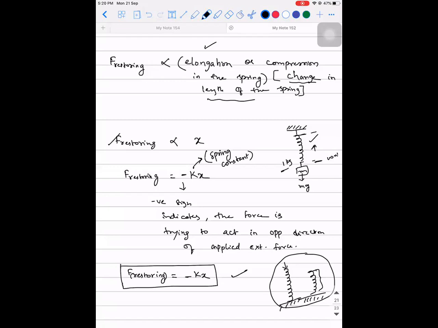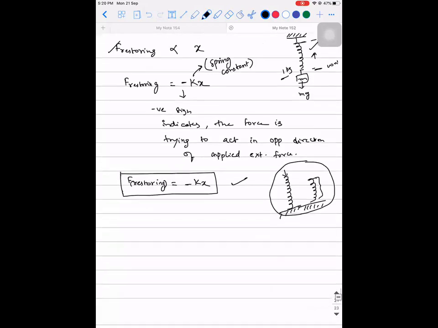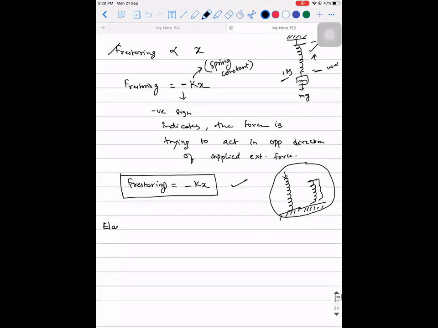Yes, sir. So shall I move on to the next part? That is the elastic potential energy. Now listen. I'm going to give you an idea, and I'm not just going to teach you the derivation. I'm going to tell you how to think when you see the word energy, because you will be using this word throughout your physics. So what do you mean by energy? If you look at the basic of energy, it is a capacity to do work.